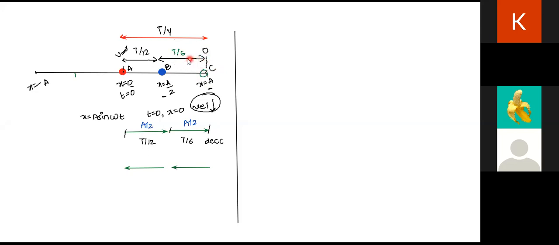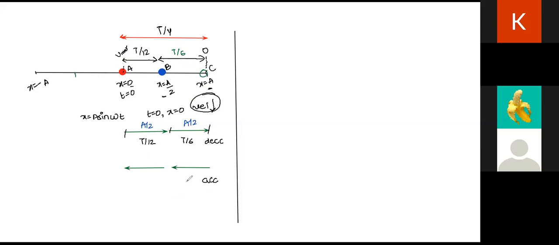Its speed is increasing and becoming maximum at the mean position. So at the mean position, the velocity of the particle becomes maximum. And since the velocity is becoming maximum, the particle is undergoing acceleration.